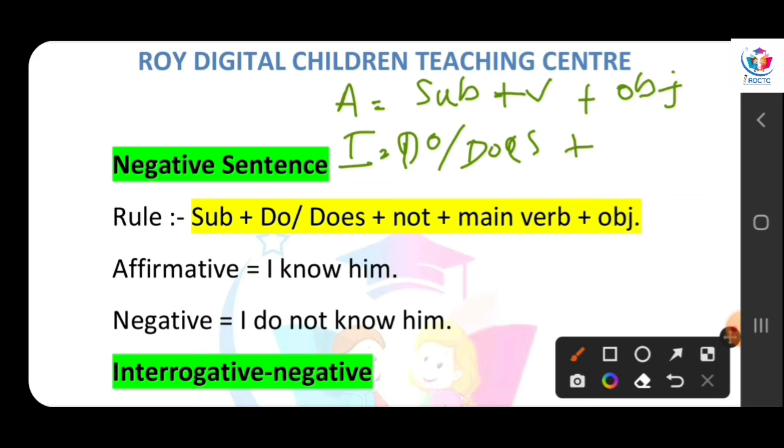Then we write the same rule here, and last we put the question mark. And when we write the negative sentence, we write do or does after the subject, then we write not. The sentence forms are very easy. Never fall into any confusion.